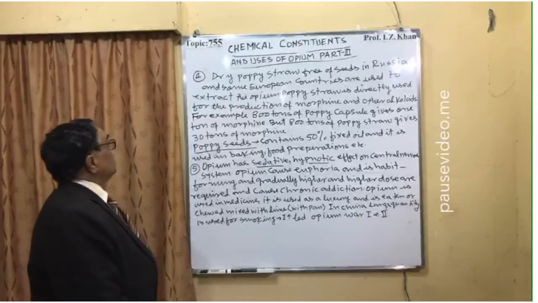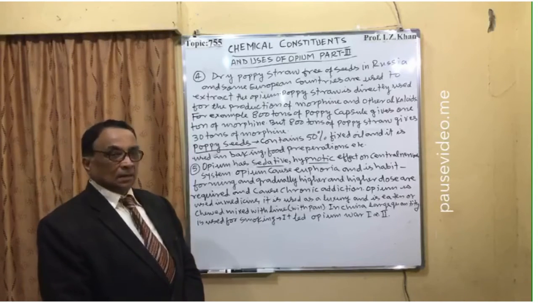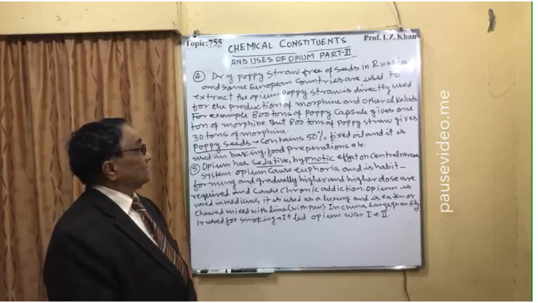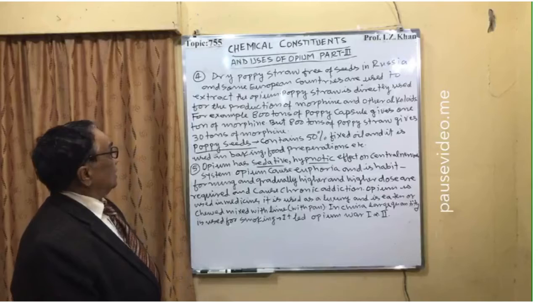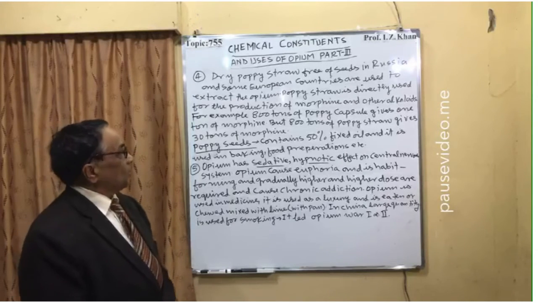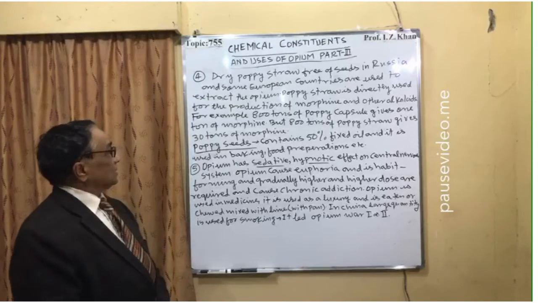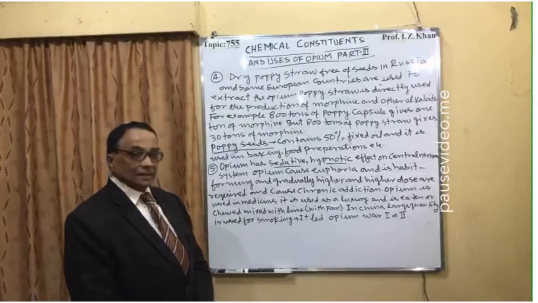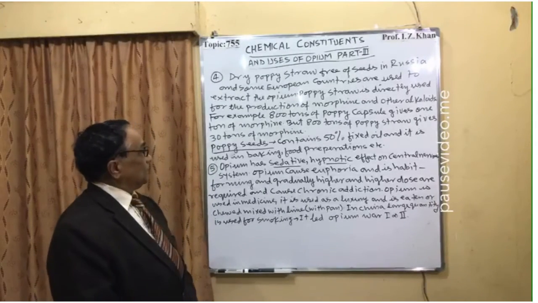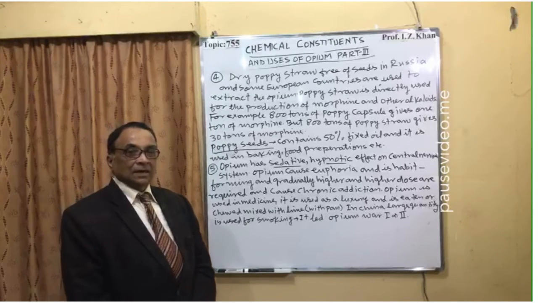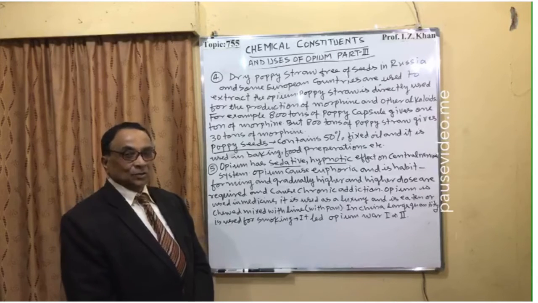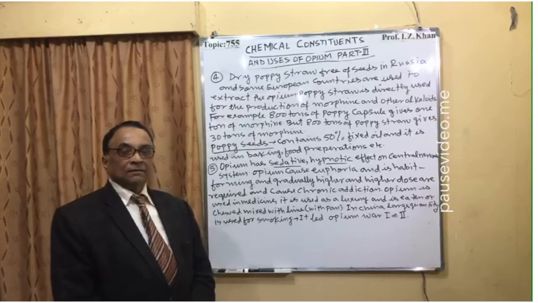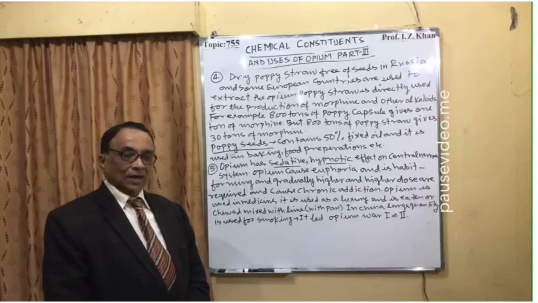So number 4, dry poppy straw free of seeds in Russia and some European countries is used to extract the opium. The poppy straw is directly used for the production of morphine and other alkaloids. For example, 800 tons of poppy capsule usually used to give only 1 ton of alkaloid, that is morphine, or we can say opium.